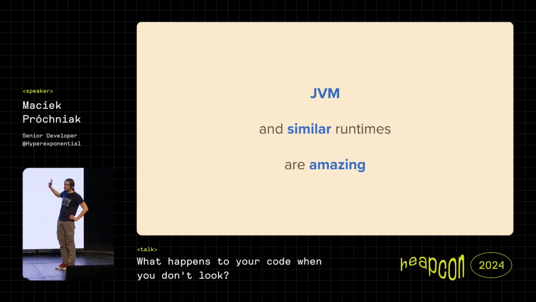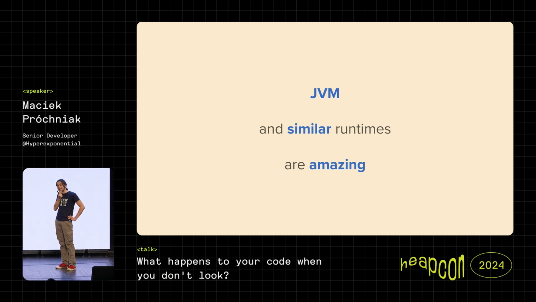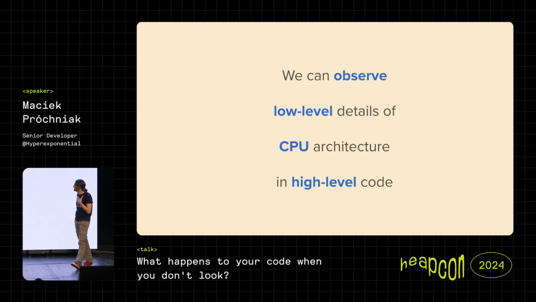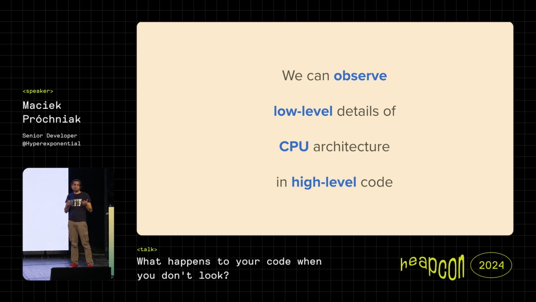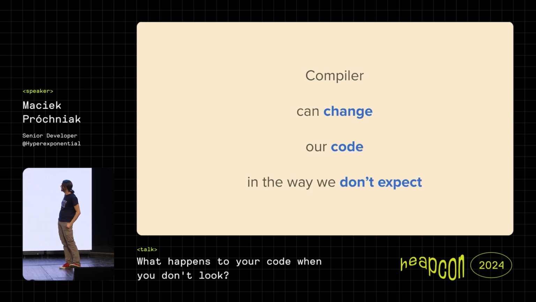So for me, one thing that I learned from that is that JVM and similar stuff are really amazing, and the stuff that it can do and the way it can improve your code. This is truly amazing stuff. And also, even in high-level languages, we can observe lower-level details, which might not be so surprising, but it's still quite instructive to see it working.